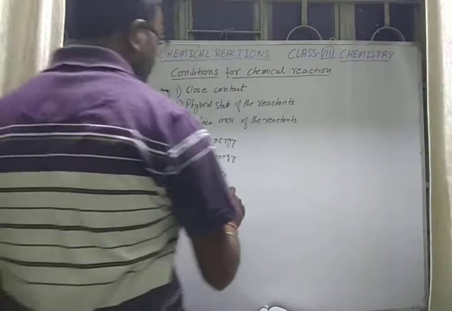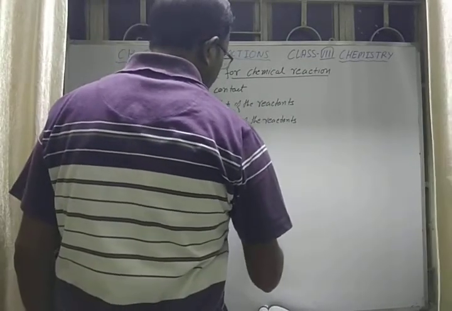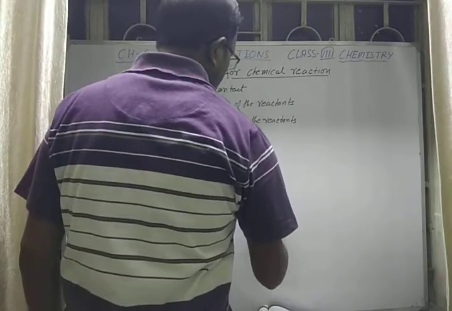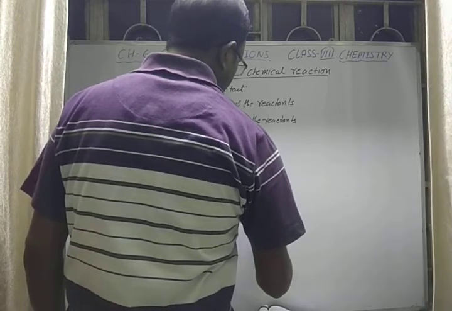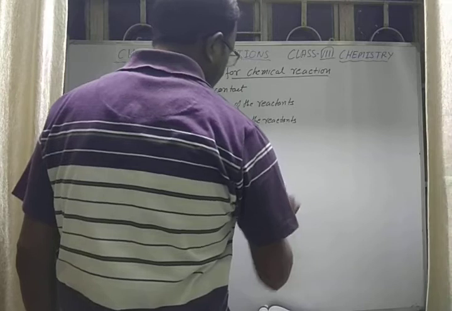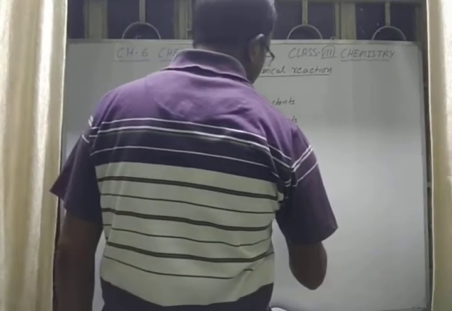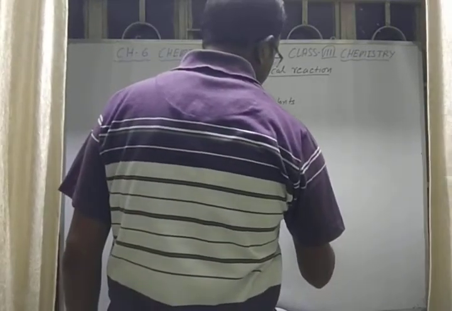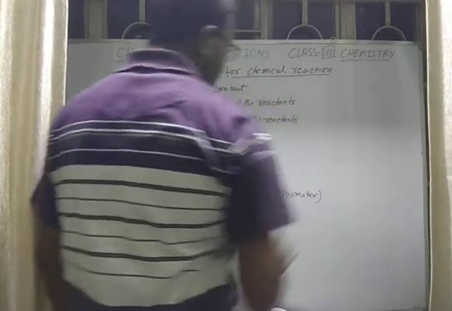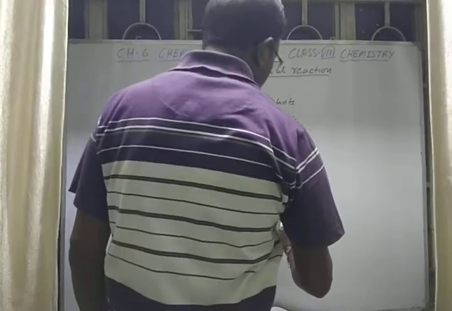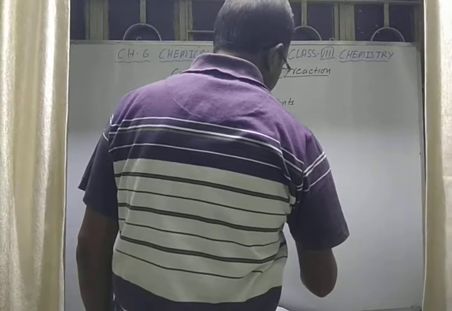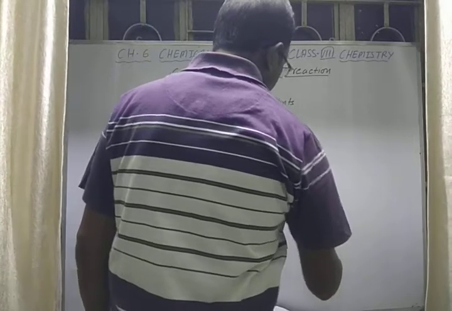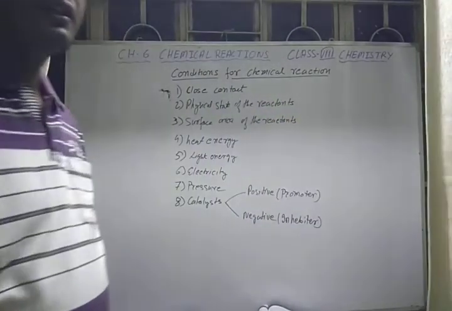Catalysts are further divided into two types: positive catalysts and negative catalysts. Positive catalysts are also called promoters, meaning they speed up the rate of reaction, and negative catalysts are called inhibitors, meaning they slow down the rate of reaction.